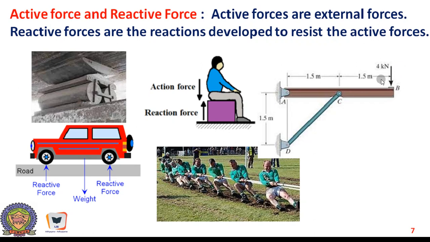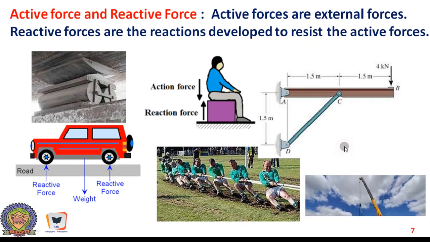Active forces are situation specific. They are the demands. If you want to construct a column, let us say the column is going to weigh a certain amount, and the height of the column is decided by the situation, whether it is an industrial building or a residential building, and so also the length of the beam. Depending on the intensity of the load that is being applied, several components will develop certain reactions. Of course, the support will develop support reactions, and this prop will develop a typical compressive reaction.